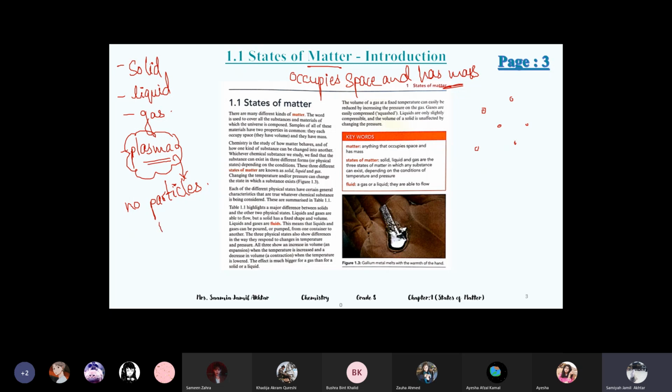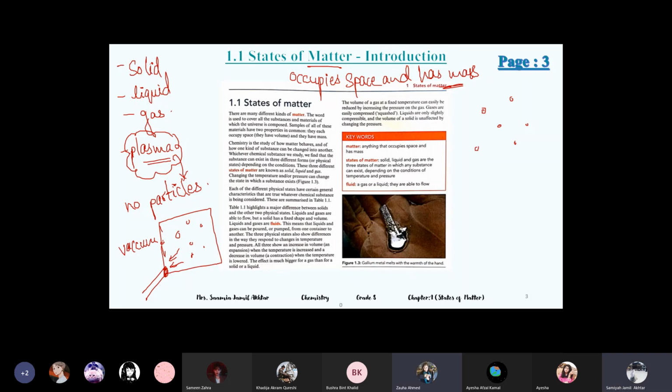It's like this: if you have a box and you put a vacuum here, the vacuum will suck all the particles. It will take all the particles with it, and then the state which is achieved in this box is known as the vacuum state or plasma state, without any particle.